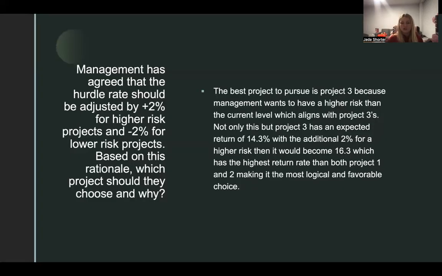Management has agreed that the hurdle rates should be adjusted by 2% for higher risk projects and minus 2% for lower risk projects. Based on this rationale, my suggestion would be project number 3, because management wants a higher risk than the current level, which aligns with project number 3. Not only this, but project 3 has an expected return of 14.3% with the additional 2% for higher risk, which would make it 16.3%. This is the highest rate of return, greater than both project 1 and project 2, which makes it the most logical and favorable choice.